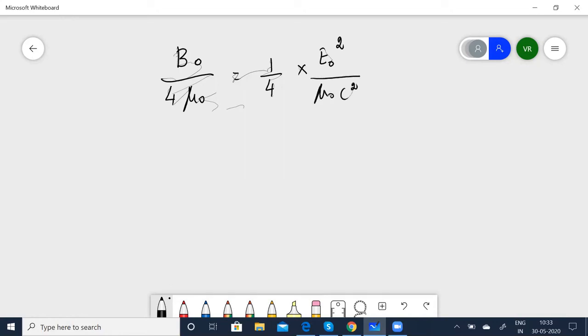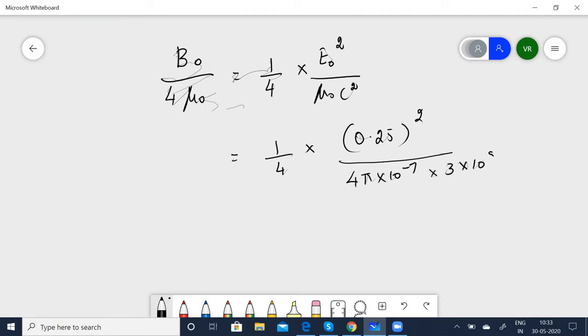All right. Now you know the average magnetic energy density U_B is equal to 1 by 4 into E0 squared divided by mu 0 C squared. Now, having known all the values, we can simply substitute it. So 0.25, the whole square, divided by 4 pi mu 0, it's nothing but 4 pi into 10 to the power of minus 7, into C squared, which is 3 into 10 to the power of 8 the whole square.